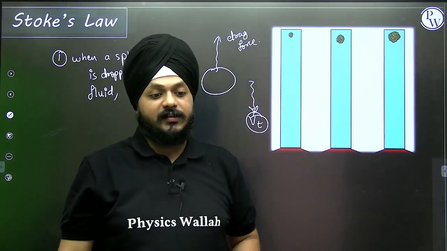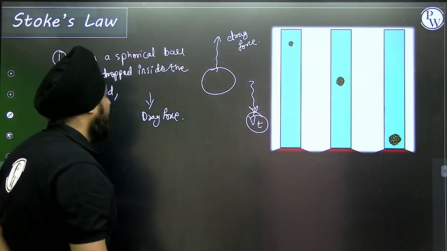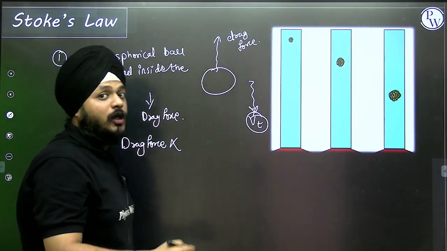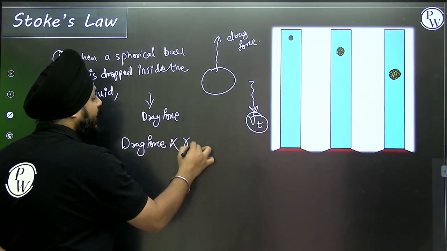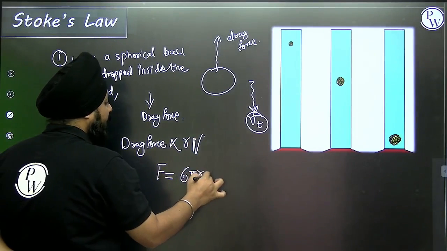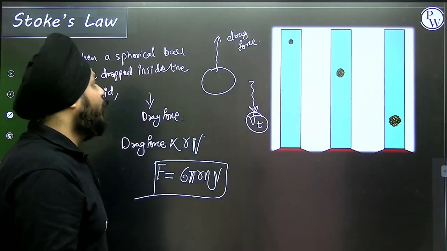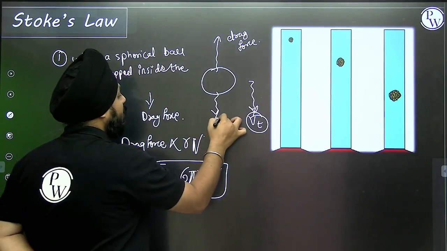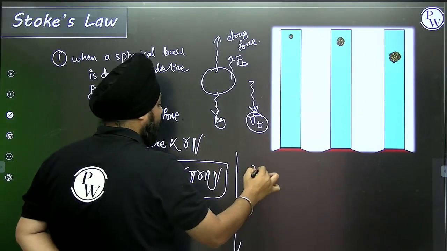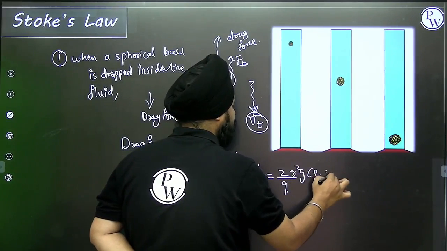But what actually is Stokes law? The presence of this drag force is the Stokes law. That drag force is directly proportional to the radius r and the velocity v. Finally the equation is 6 pi r eta v. Using the terms, this is the drag force, this is mg, in the upward direction. So in this case, the equation of the terminal velocity is 2 by 9 r square g (rho minus rho 0) by eta.